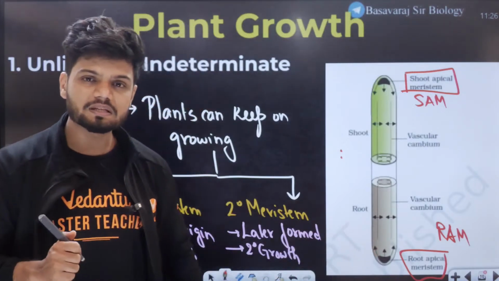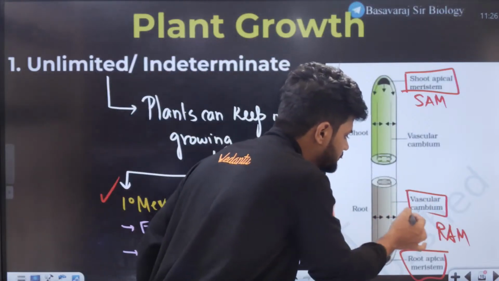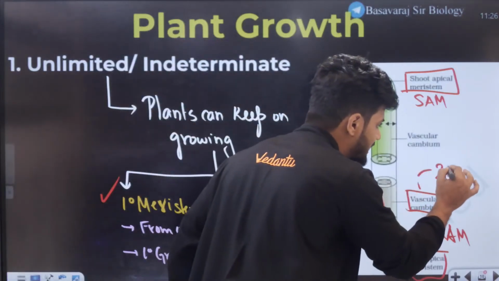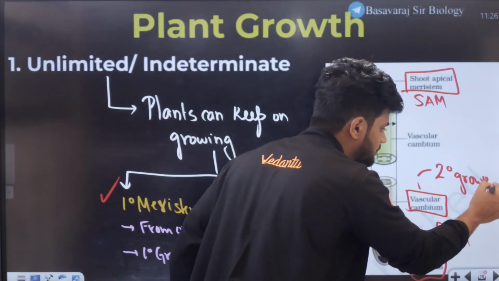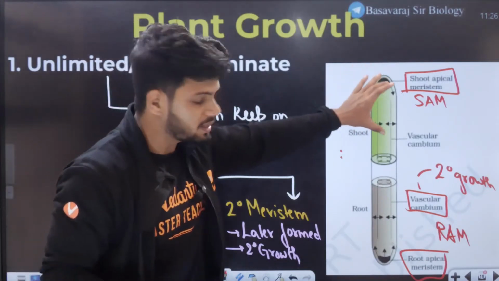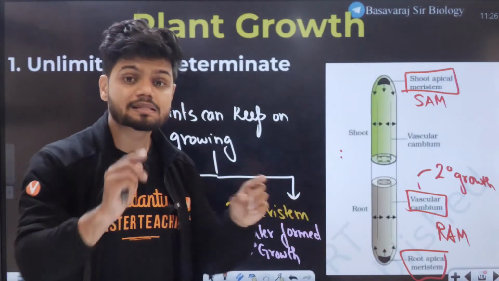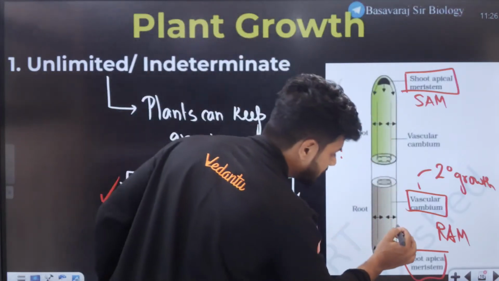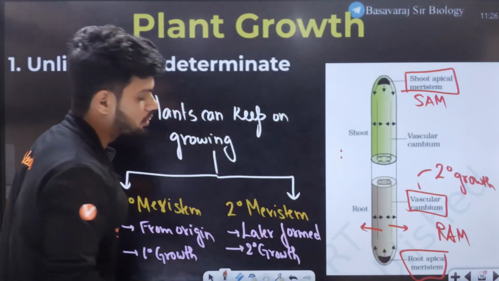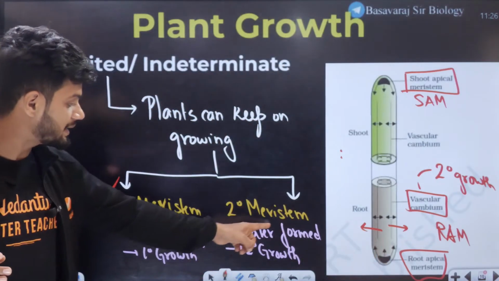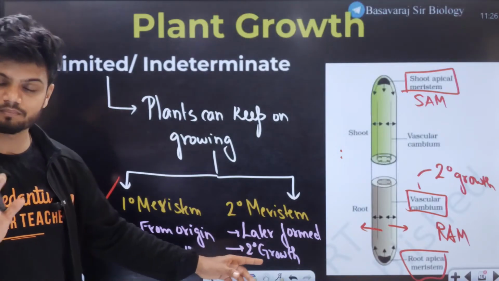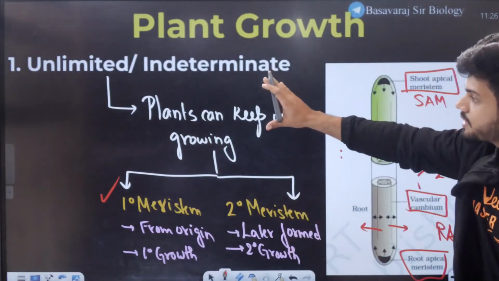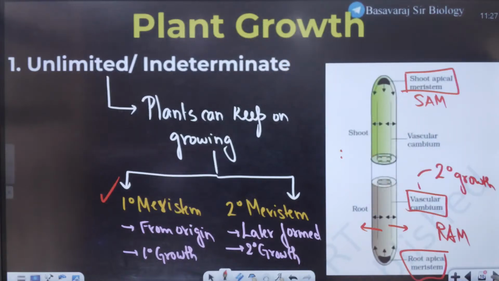Now you might ask me, sir, what is this vascular cambium right here? Students, this vascular cambium is part of secondary meristem. Now what does it do? Primary meristem will increase the length up and down. Secondary meristem, on the other hand, will increase the girth. Can you see here, all of you? Increase in girth, sideways. That is the function of the secondary meristem, lateral growth or secondary growth. All of you clear on that, students? Primary meristem, secondary meristem. First point, plants have unlimited growth or indeterminate growth.